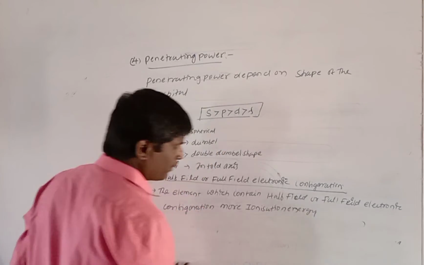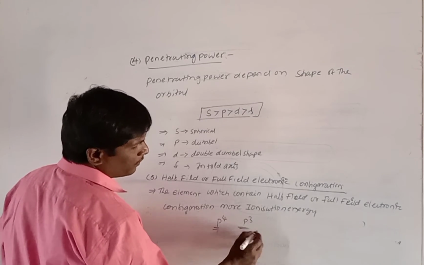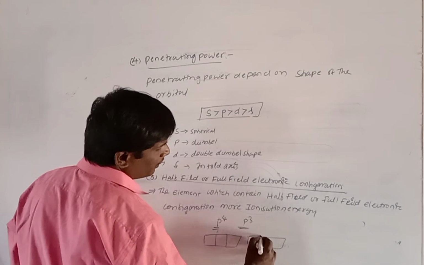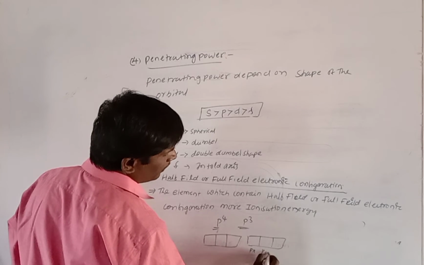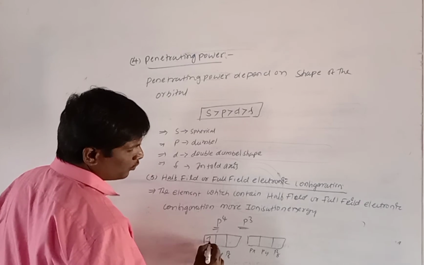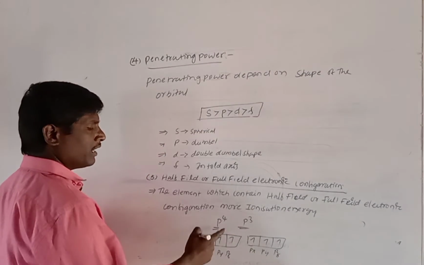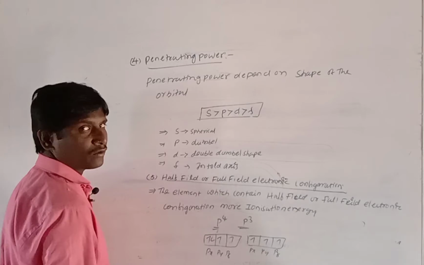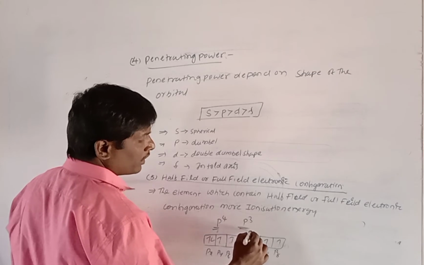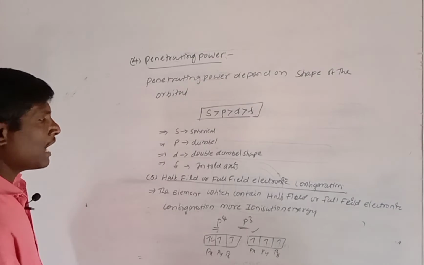Simple, I will take an example. For example, in the p orbital, here p4 is there, here p3 is there. Which one has more ionization energy? P orbitals are three: px, py, pz. Here also px, py, pz. According to Hund's rule, one by one filling occurs before pairing. Which one is more stable? This is called a partially filled electronic configuration, and this is called a half filled electronic configuration. This one has more ionization energy, because it contains half filled electronic configuration.